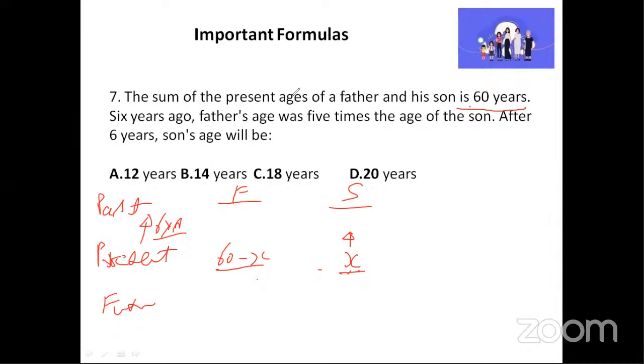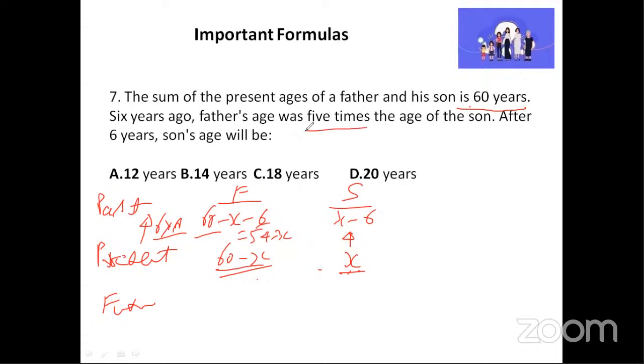Suppose you are 20 years old. Yes, Amrin, you are also right. Suppose you are 20 years old, which means 6 years ago you will become 20 minus 6. So this will be son's age, x minus 6. So father's age will be 60 minus x minus 6. Correct. So 60 minus 6 is how much? 54 minus x.